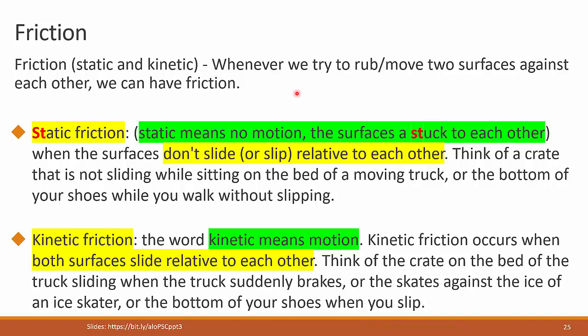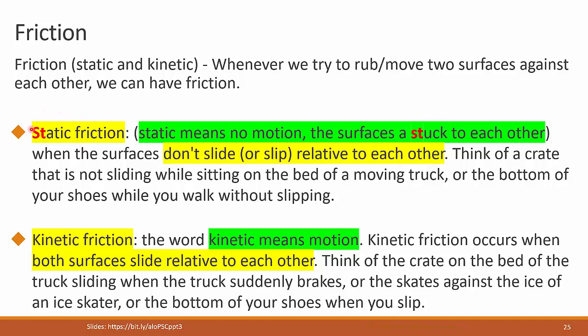The commercials nowadays with the car insurance company, where we have different objects forgotten on top of a moving car, without friction between the bottom of that object and the top of the car, that object would not stay on top of the car. It is friction that allows that object to move along. Now, we talk of two types of friction, what we call static friction and kinetic friction.